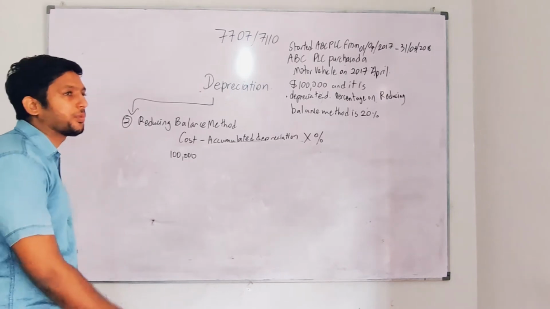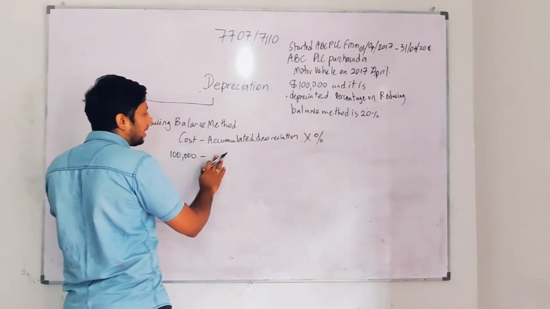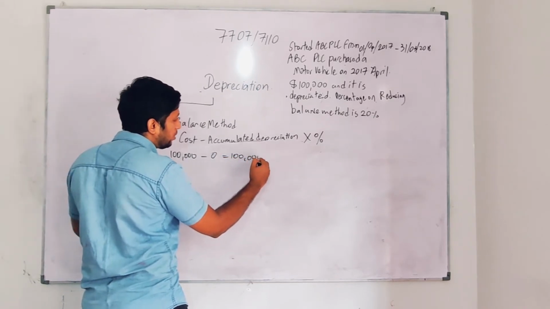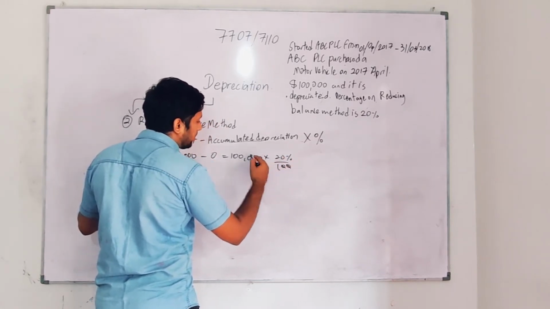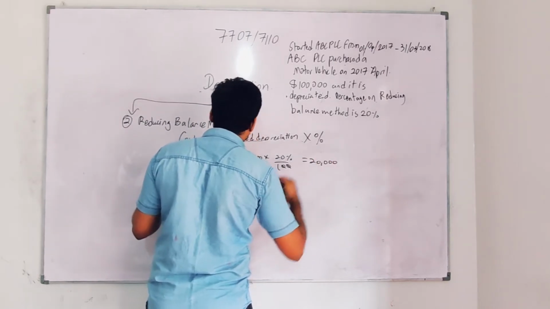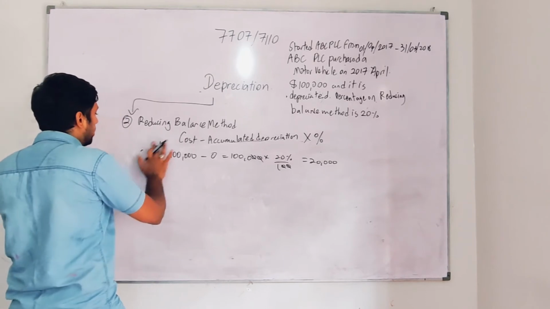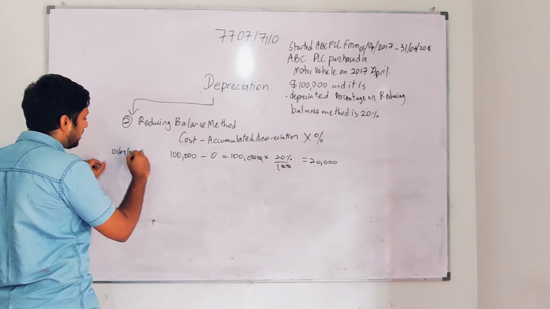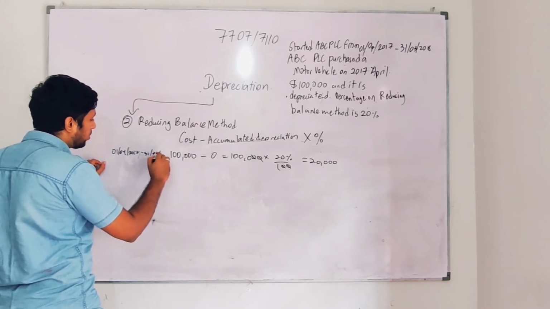But as in the straight line method, I'm not going to take the same value. So it's cost minus accumulated depreciation, and I don't have accumulated depreciation, so it's 0. So you take 100,000 itself into 20%, which will give you the actual value of the depreciation. So 1000 into 20 will give you 20,000. This is the first year of depreciation. So this is 2017 I have calculated. Actually you can also say this is from first for 2017 to 31st 3 2018.